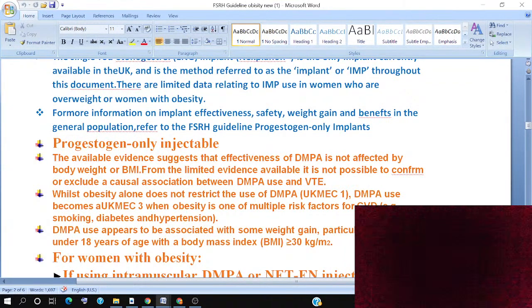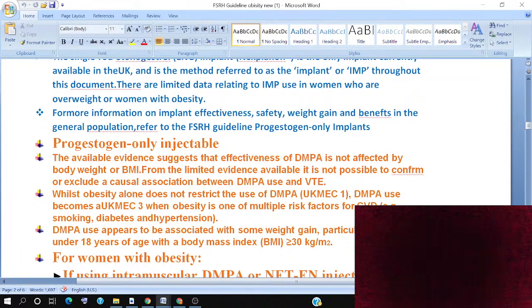Available evidence suggests that the effectiveness of DMPA, depot medroxyprogesterone acetate injections, is not affected by body weight or BMI. From the limited evidence available, it is not possible to confirm or exclude a causal association between Depo-Provera usage and obesity. Obesity alone does not restrict the use of DMPA; in the UK MEC it is category 1, so it can be used safely by females with obesity.